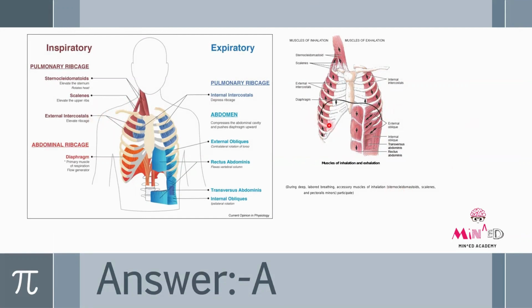Here also you can see there is also a good diagram for muscle of inhalation and expiration. We have diaphragm, external intercostal, sternocleidomastoid, and then scalenes. Then muscle of exhalation, we have internal intercostals, then external oblique, internal oblique, transverse abdominis, and rectus abdominis.